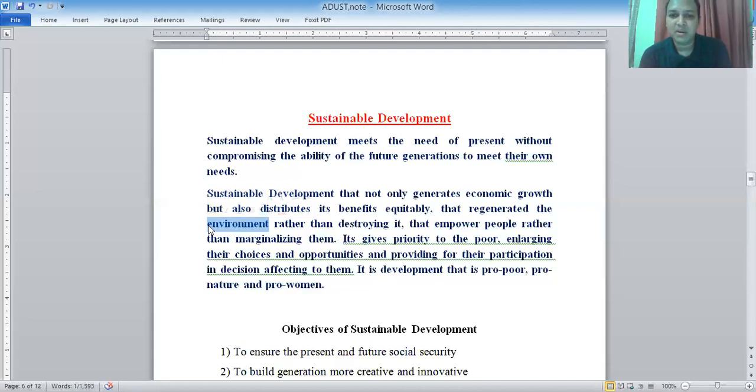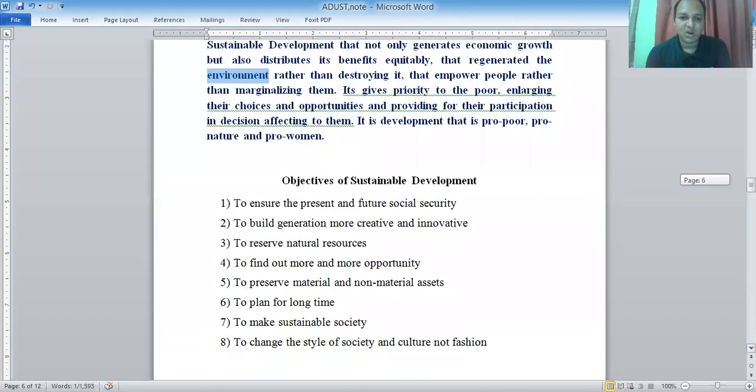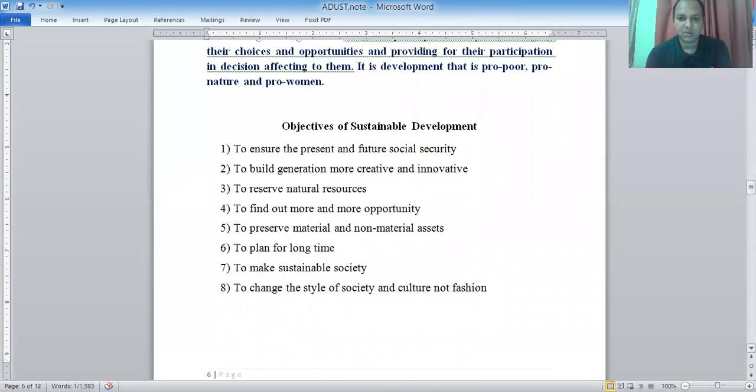It is development that meets present needs and also saves or preserves something better for future generations or the future world. Okay, so the next topic I am going to present is the objectives of sustainable development. Here I am going to underline this phrase, objectives of sustainable development.